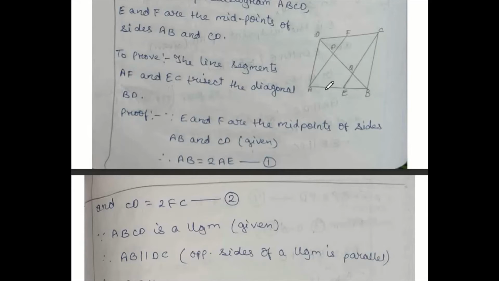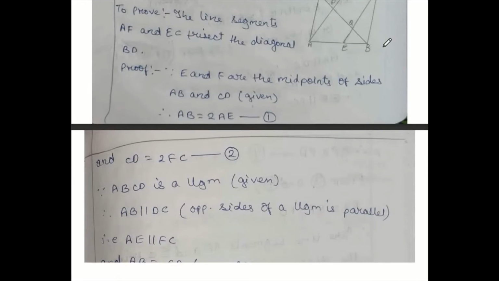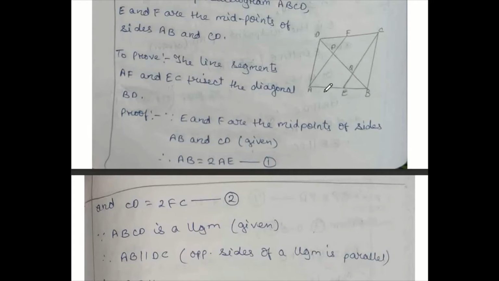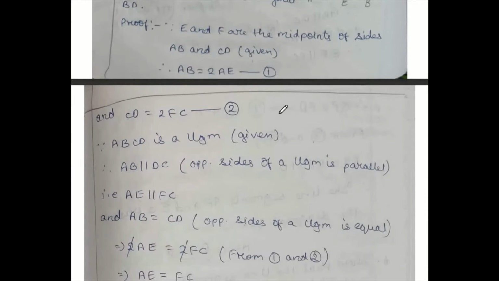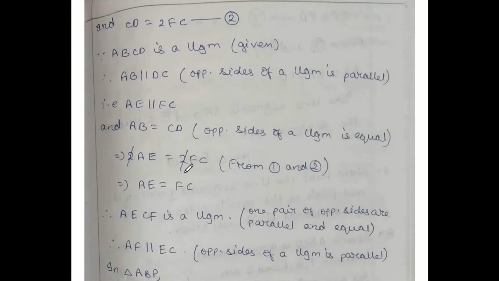Since ABCD is a parallelogram, opposite sides are parallel, so AB and DC both are parallel. That shows AE and FC also parallel. Again, AB and CD both are equal also. That shows in place of AB you can write double of AE, equal to CD which is double of FC, from conditions 1 and 2. After cancellation of 2, we get AE equals FC. That shows AECF is a parallelogram because the same pair we got parallel and equal also.